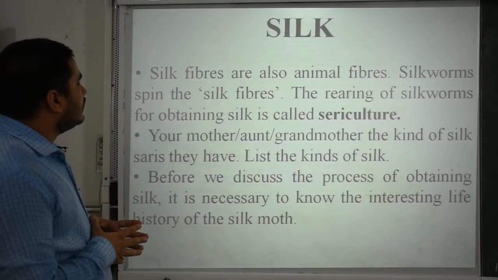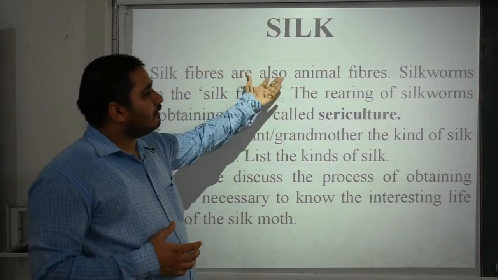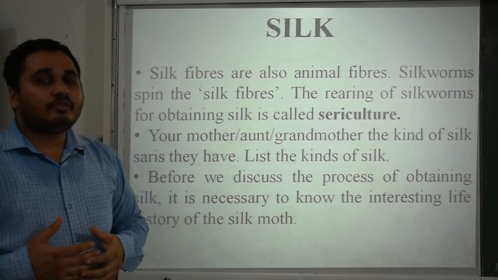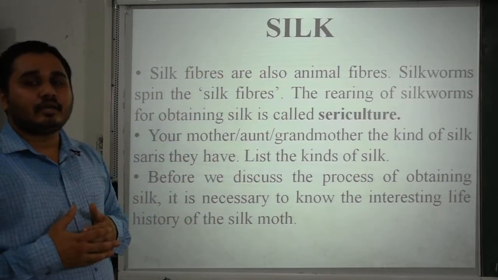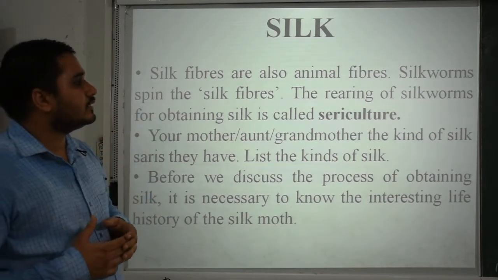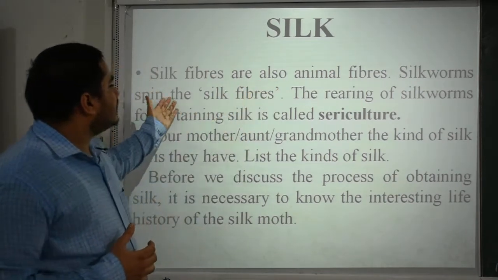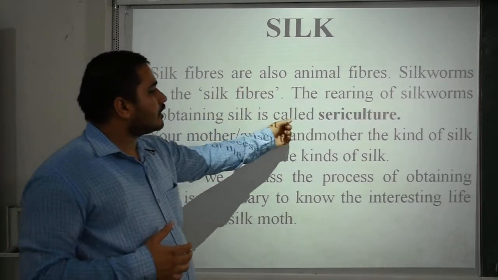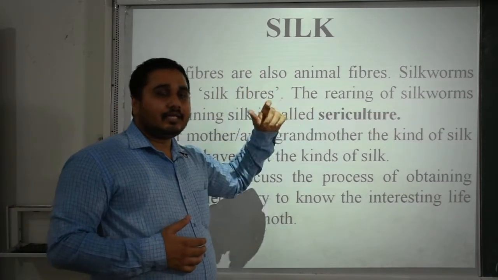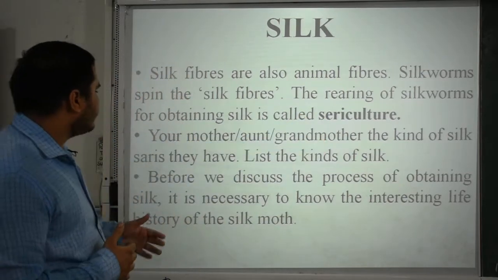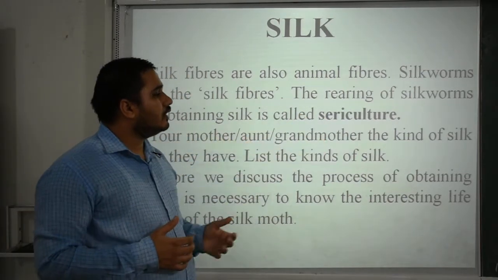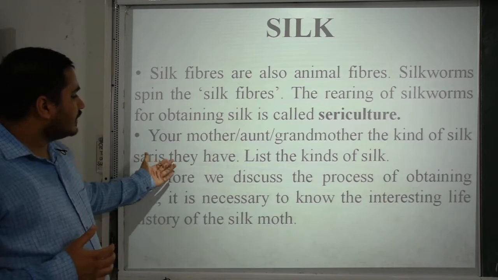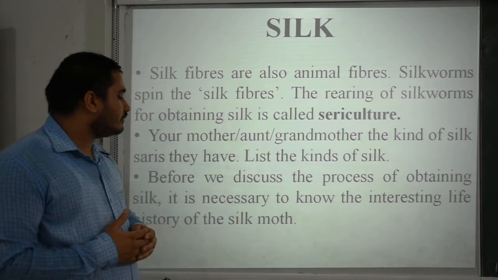Now silk. Silk fibers are also animal fibers, which we get from silkworms, or rather from the life cycle of the silkworm, that is the cocoon at the last stage. Silkworms spin the silk fibers. The rearing of silkworms for obtaining silk is called sericulture. Please remember this word in your mind. Your mother, aunt and grandmother have silk sarees of this kind of silk.